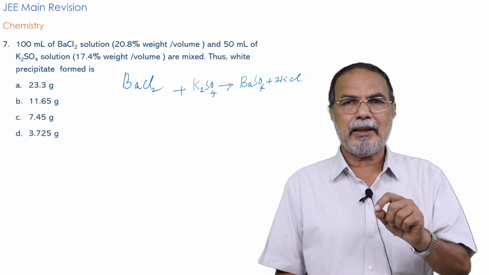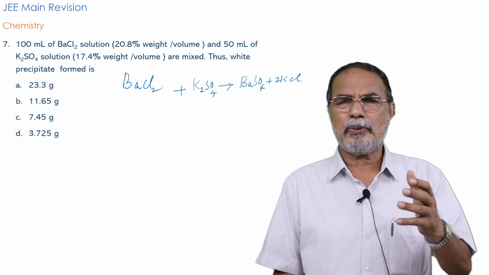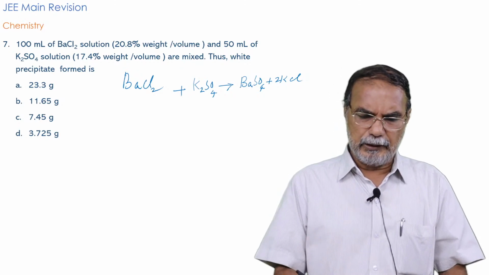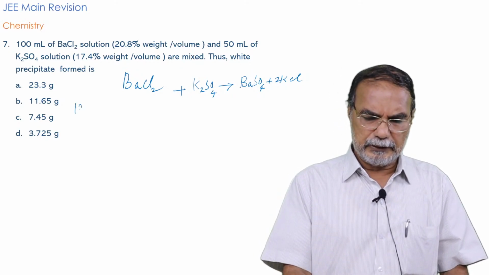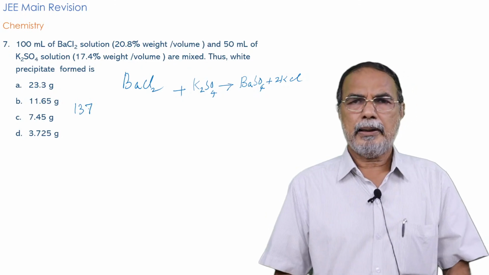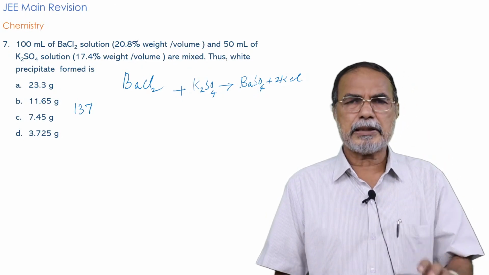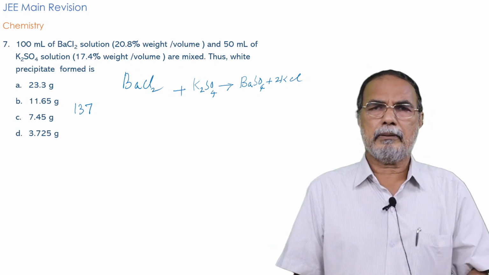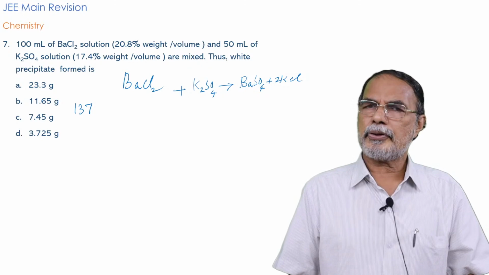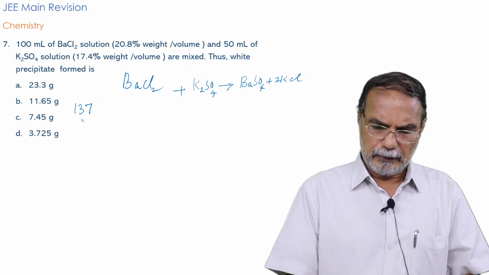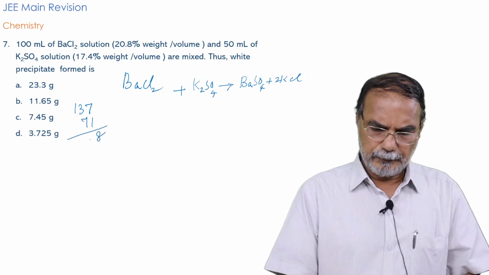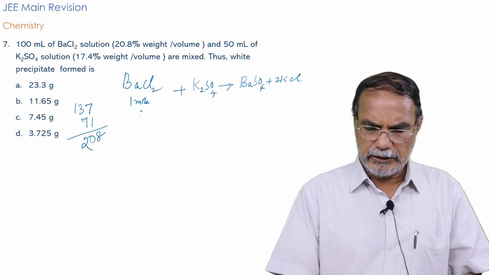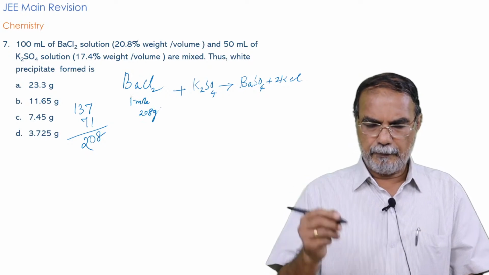Actually, in problems of this type, they ought to have given the atomic mass of barium, because all the students may not remember it. I tell you, the atomic mass of barium is 137. We neglect the decimal places, so I have written just 137 for barium. And for chlorine, you know, it is 35.5, so 71 for two. That will make 208. So 1 mole means 208 gram for barium chloride.